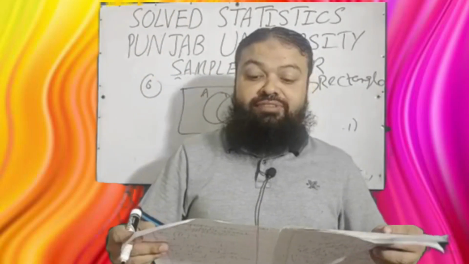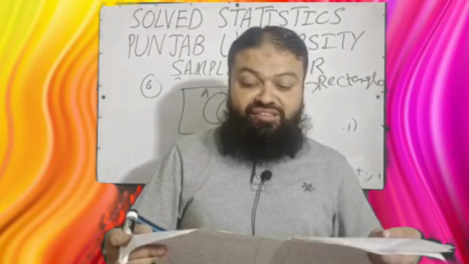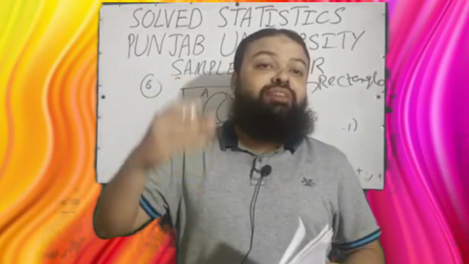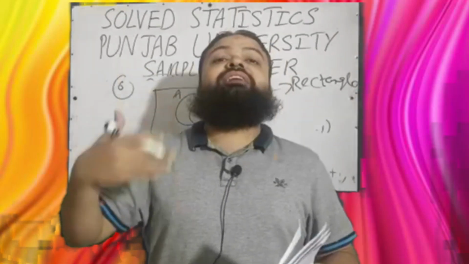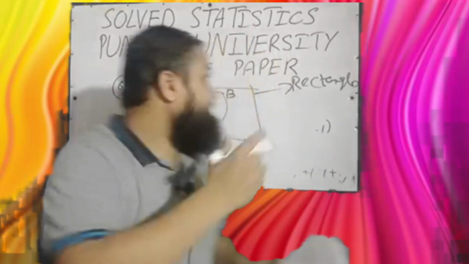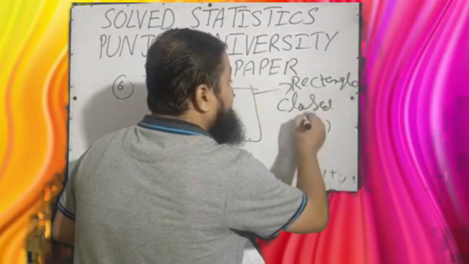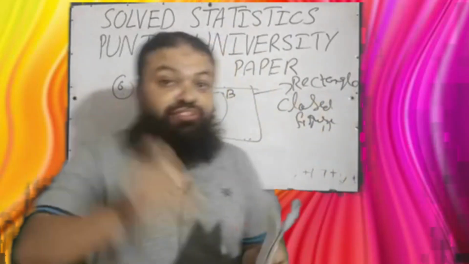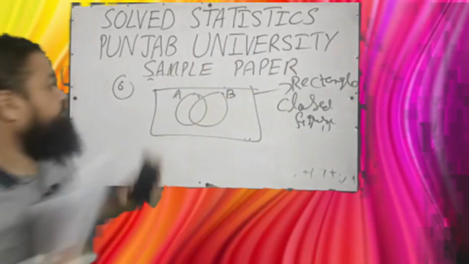A. Universal set in Venn diagram is essentially presented by a rectangle, B. by a square, C. by a circle, D. by any closed figure. Dear students, whenever we have many sets, like we have five or six sets, then rectangle will not be used, then we will use any closed figure. It means polygon will be used, closed figure will be the correct option in the exam. Question number 7.